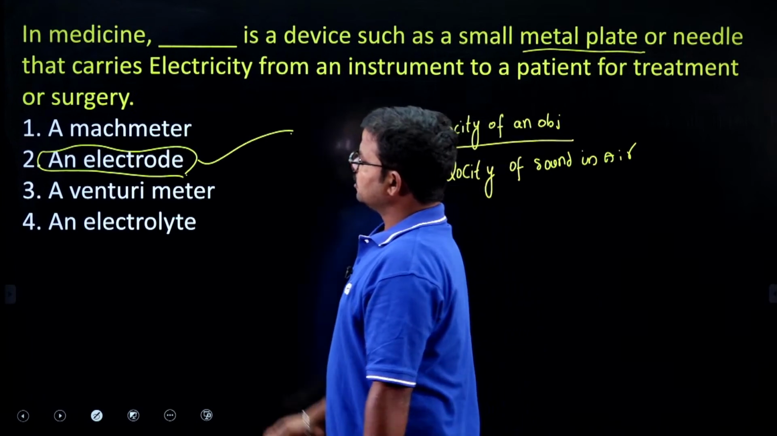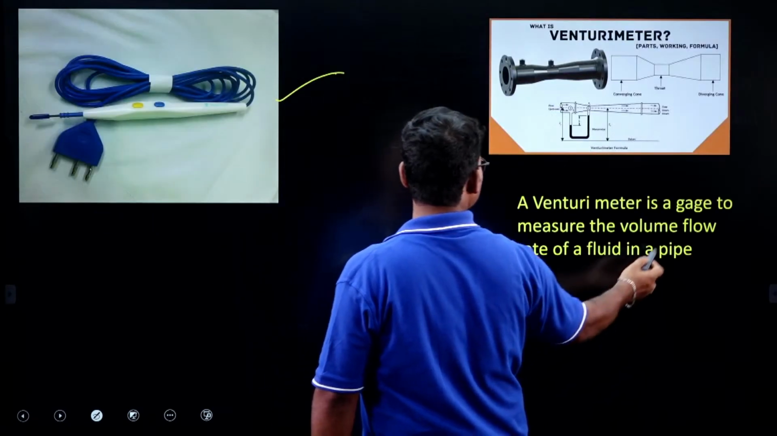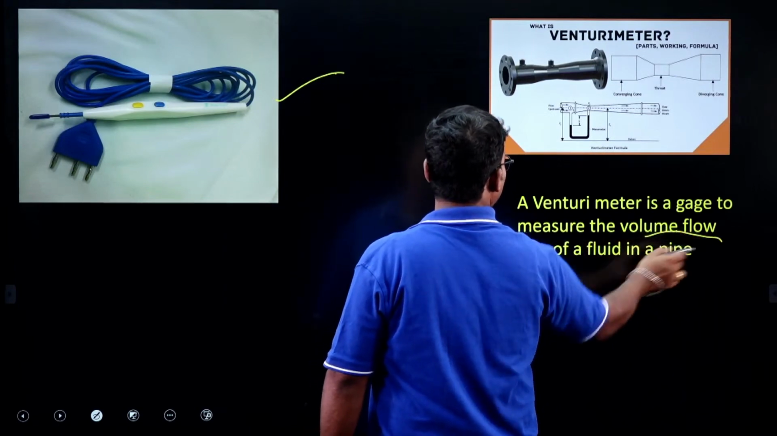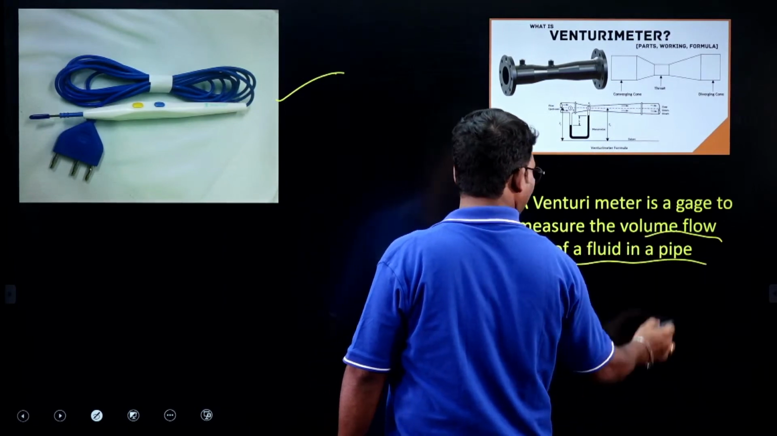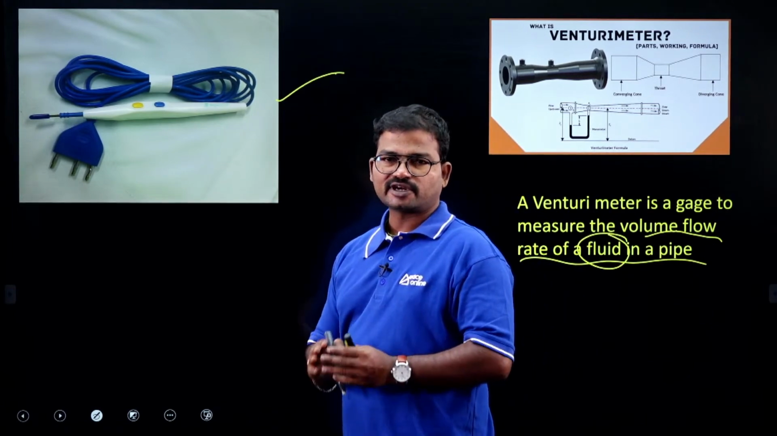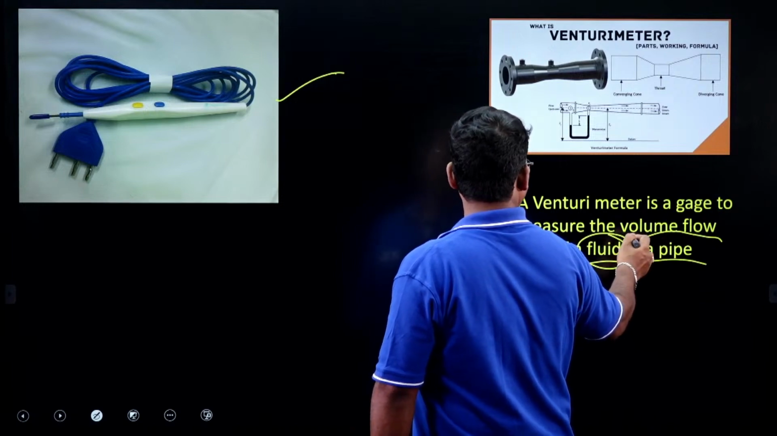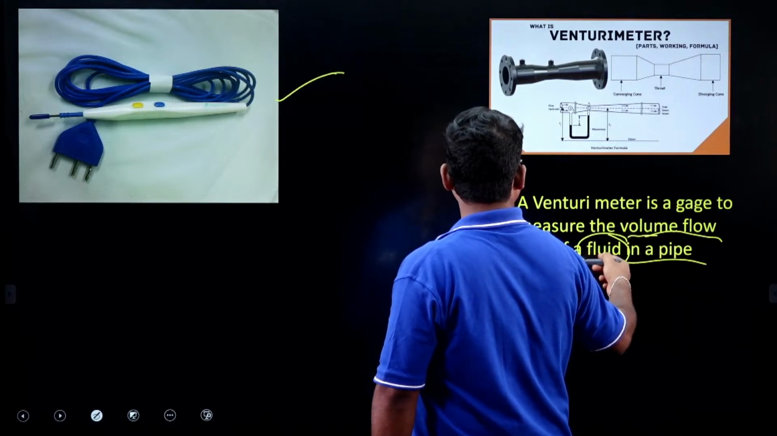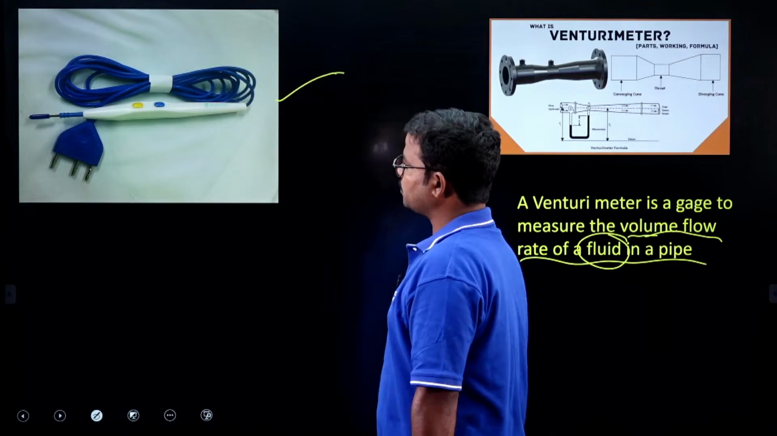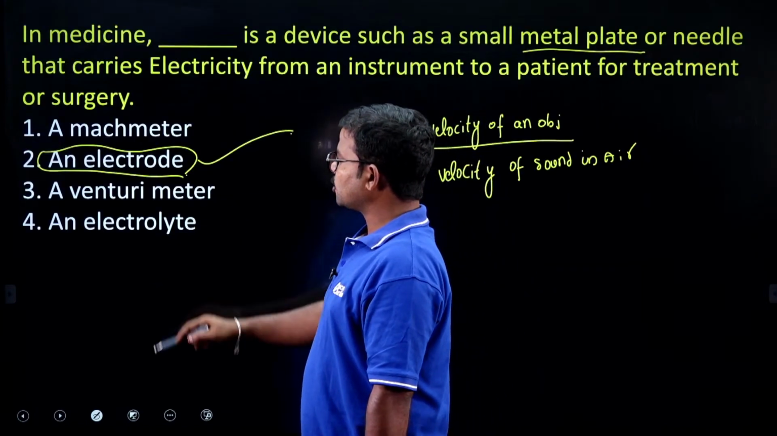Okay, next, venturimeter. So option 3, venturimeter. Actually, this meter is used to measure the volume flow rate of fluids, especially in a pipe. Okay, so what I'm saying is, by using this venturimeter, we measure the flow rate of fluids, especially in a pipe. Okay, so this is about option 3.